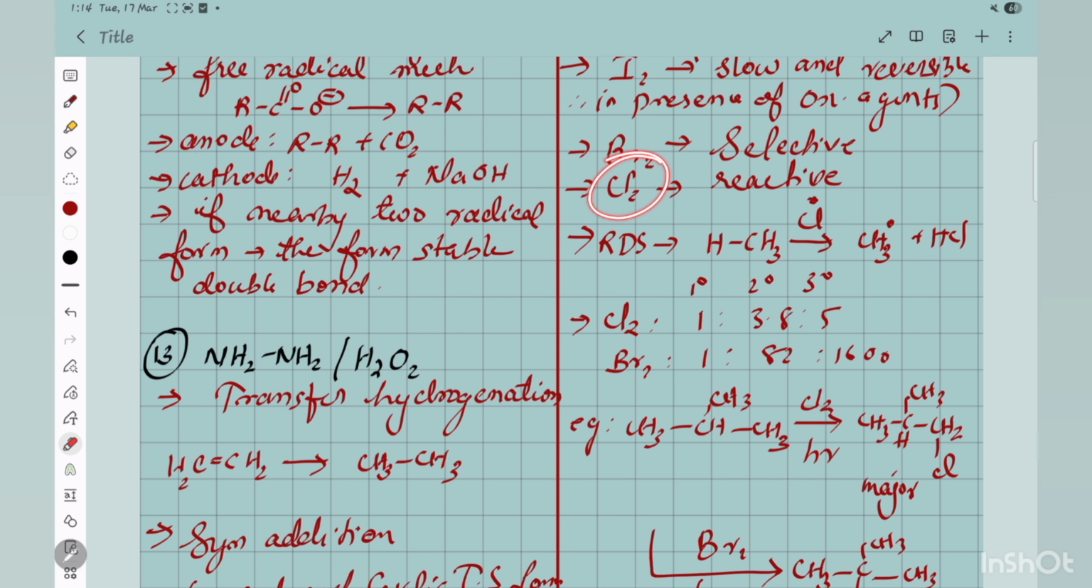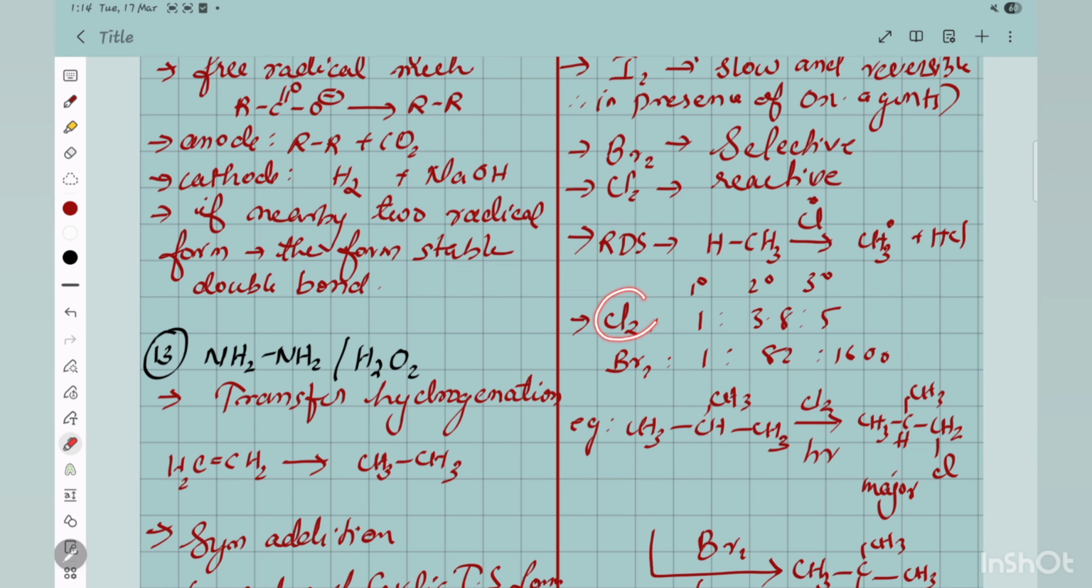But chlorine is not like that. Chlorine will replace according to the reactivity. There is a formula for that also to exactly know the percentage yield. If you don't know that, just comment on it. I will do that. Otherwise, you have to know it. I hope it will be in your notes or it will be in your hands.